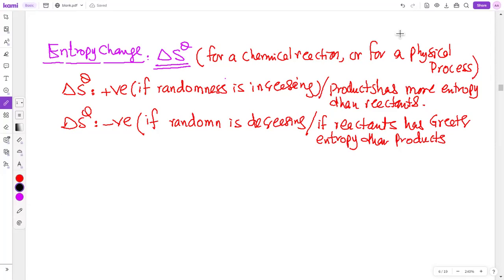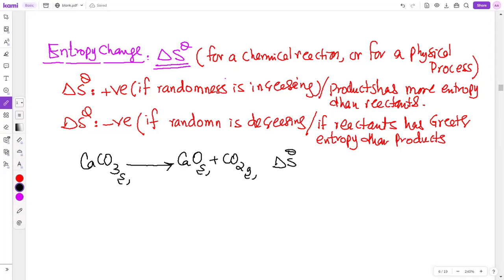Okay. So for example, if I give you an equation like this, beta, you decide whether its delta S will be positive or negative. Entropy change is positive. Why, beta? What reason will you give?